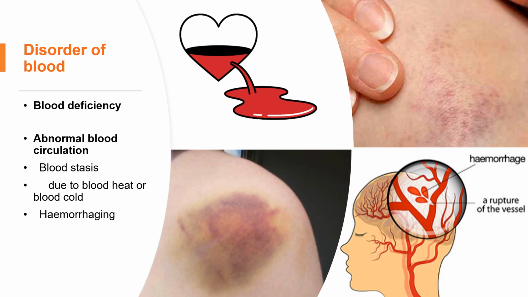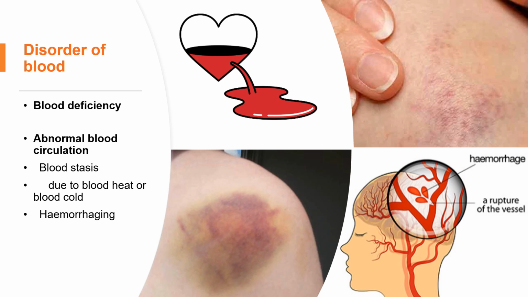So blood stasis and hemorrhage are also related to each other, although we discuss them individually. From the cause of blood stasis, we're going to introduce blood heat or blood cold. Why can blood heat cause blood stasis? When we talk about blood heat, we need to understand the characteristics of heat.